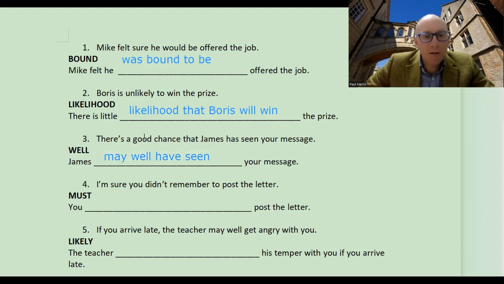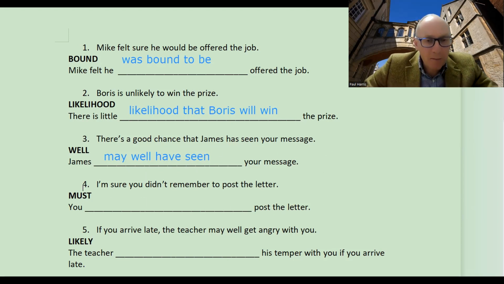Okay, so good chance gives us this idea of well. We can see here that this sort of idea gives you possibility, hence may, okay? And then because we've got present perfect here, we can use this structure here, he may well have seen, okay?